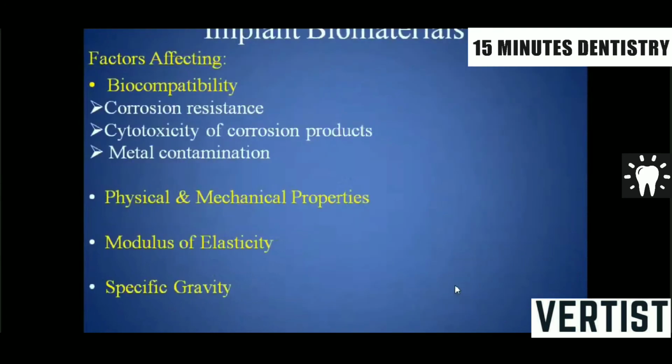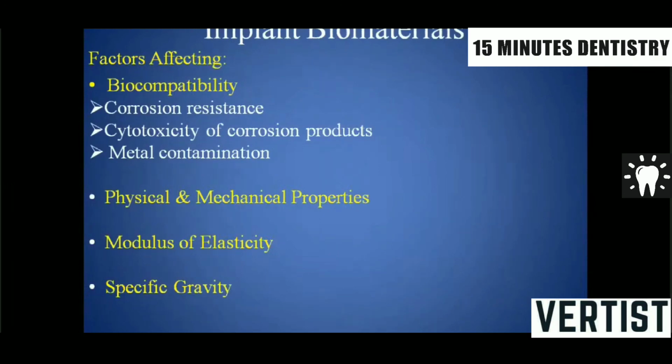What are the factors through which we can select the implant biomaterial? The first is the biocompatibility of the material. Titanium has corrosion resistance because it readily forms a titanium oxide layer when exposed to any kind of surface. So the cytotoxicity of the corrosion products is relatively low or negligible in titanium implants and titanium alloys. Metal contamination is not there in titanium; very rarely, once in a million cases, metal contamination can be seen.